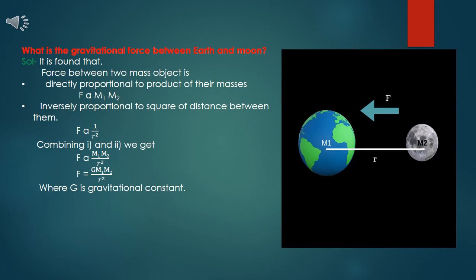Hence, to remove the proportionality, we will introduce capital G, known as gravitational constant, and the value of gravitational constant is 6.67 into 10 raised to power minus 11. Hence, the magnitude of force exerted by Earth on Moon is given by F is equal to G m1 m2 by r square. The gravitational force exerted by Earth on Moon. Therefore, consider Earth and Moon.